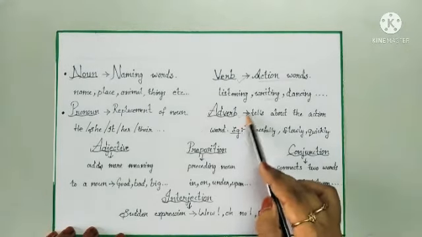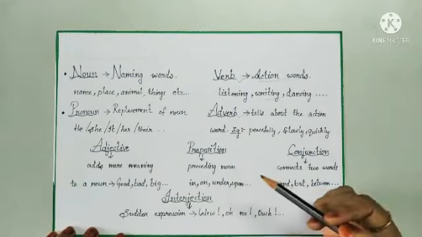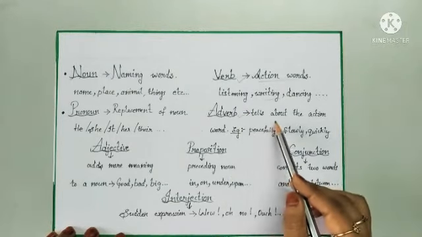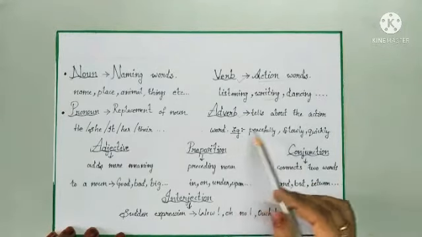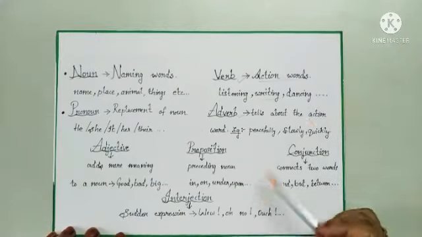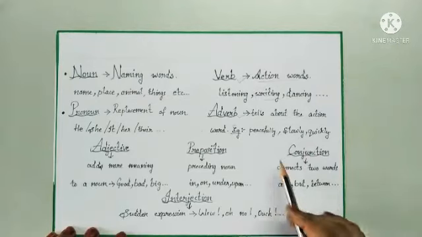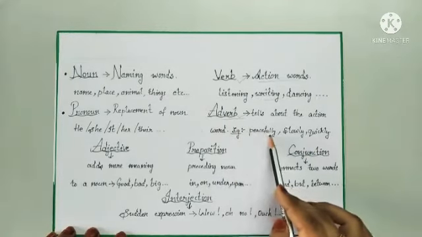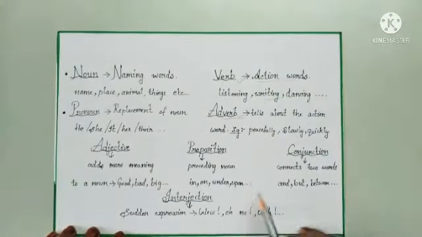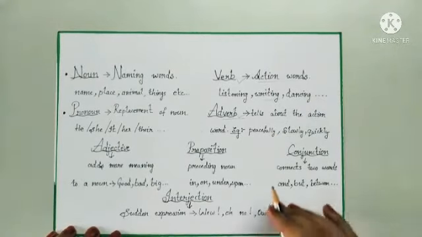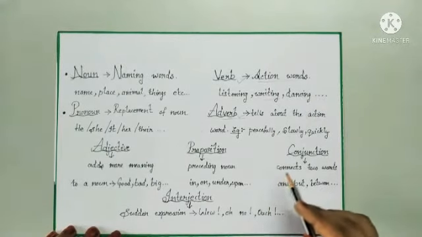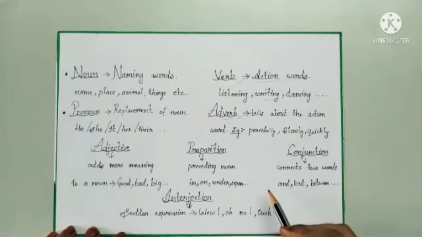Coming to the next one, it is adverb. Adverb tells about the action word: how the action is done, when the action is done, where the action is done. It tells complete detail about the action word. That is called adverb. For example, we are listening to Arifa peacefully.